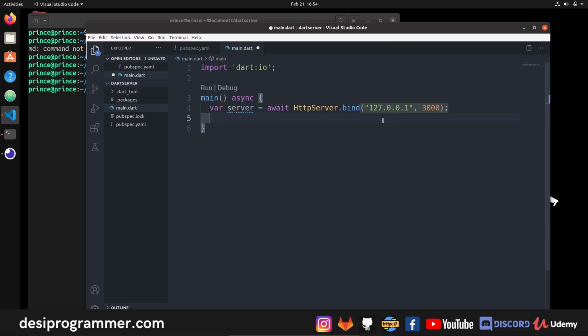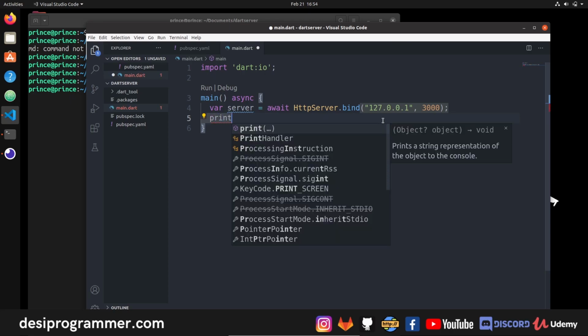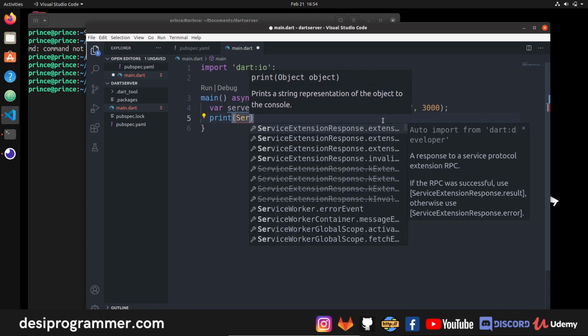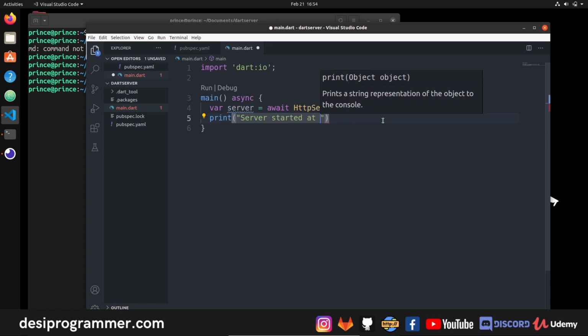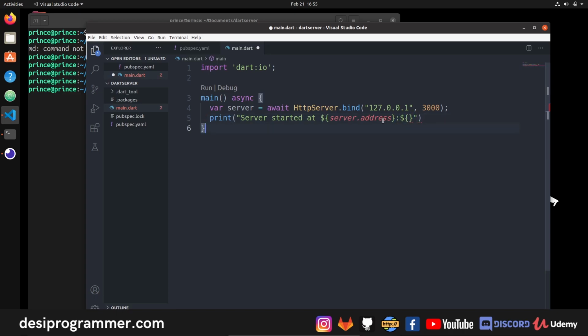All that I have to say is to, let's say I just want to print that server is running. So we will have "Server started at", and this server will give me address and port. So I'm saying $server.address and colon $server.port. So once you have done that, I'll simply save this.